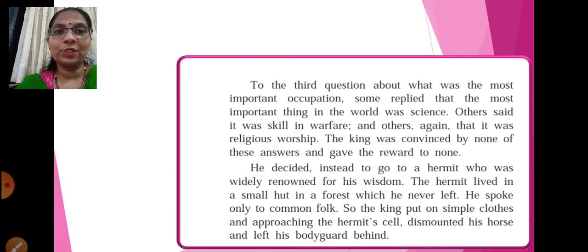So since the king wanted the answers to his three questions, he dressed up as a common man, and approaching the hermit's cell, he dismounted his horse and left his bodyguard behind.